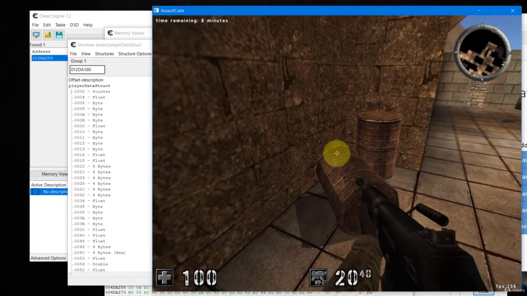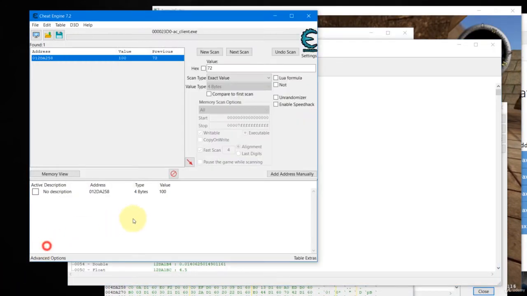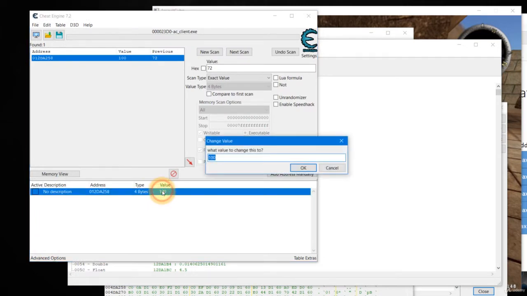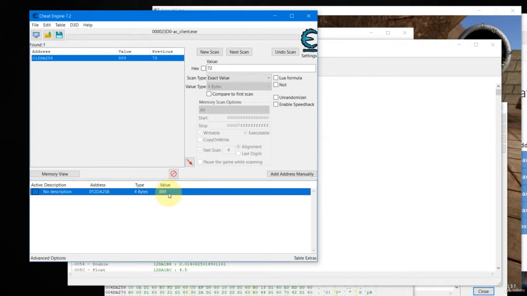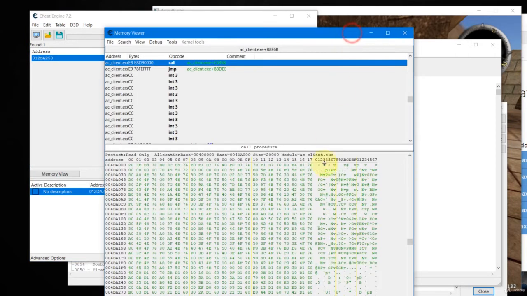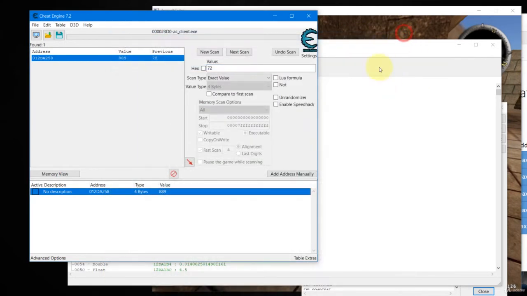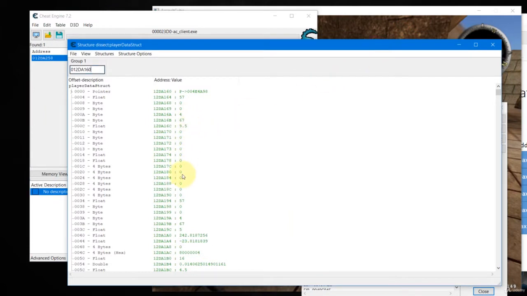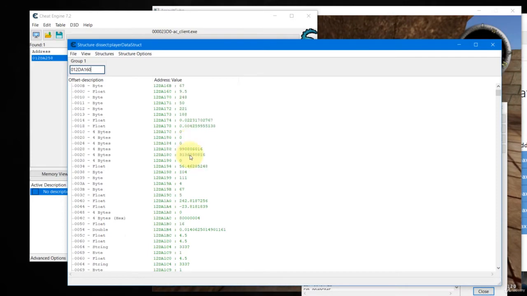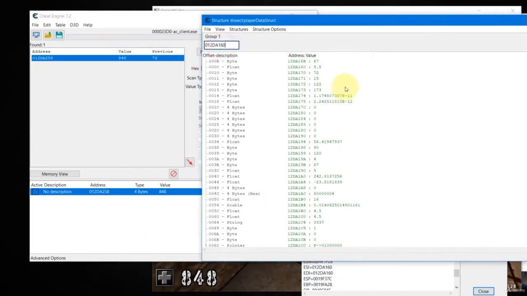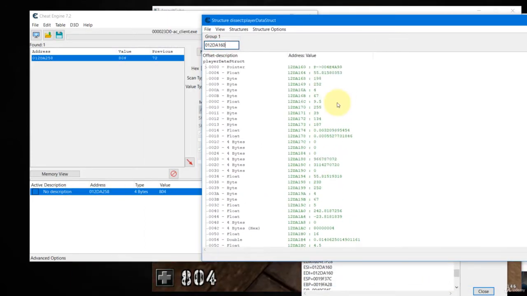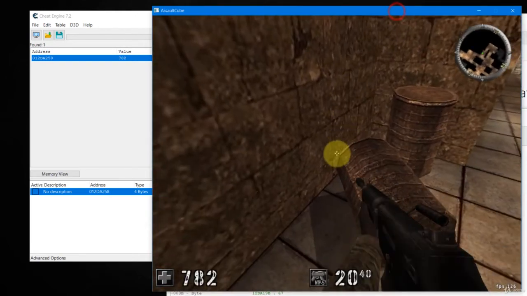Now our health is 100. Let's go and increase our health over here to maybe 889. And then once our health is 889, you can go back to the data structure. You can close this now, and then look for 889. Okay, so there should be... okay. Now by now our health will have been reduced.